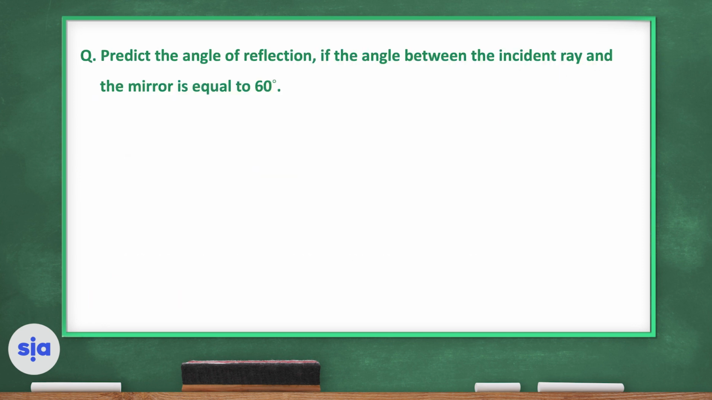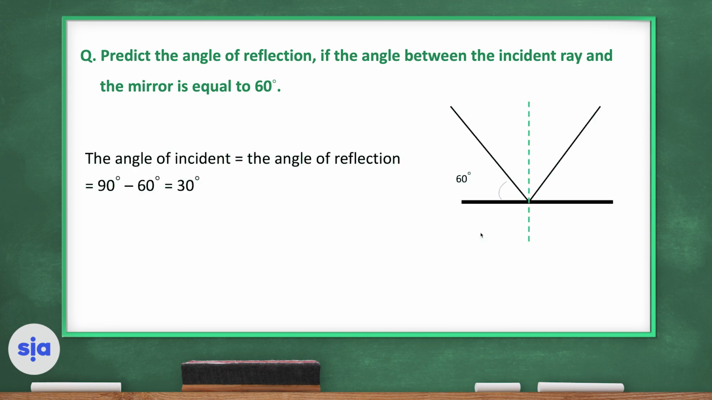Predict the angle of reflection if the angle between the incident ray and the mirror is equal to 60. And we said, according to the first reflection law, the angle of incidence is equal to the angle of reflection. Here the angle is 90 because the normal is perpendicular to the surface. If it's given that the angle between the incident ray and the mirror is 60 degrees, what is the angle of reflection?